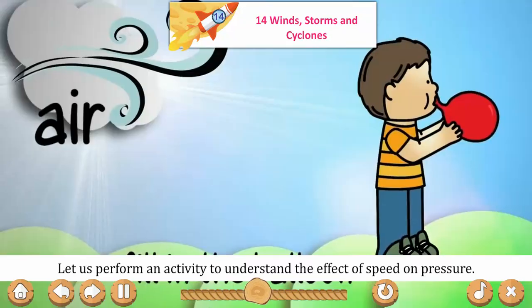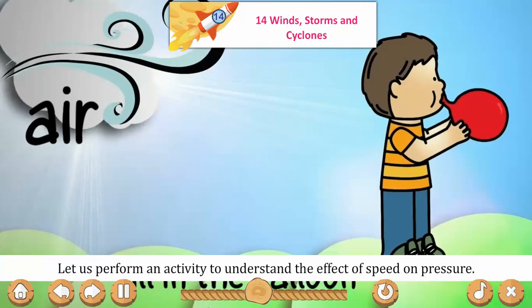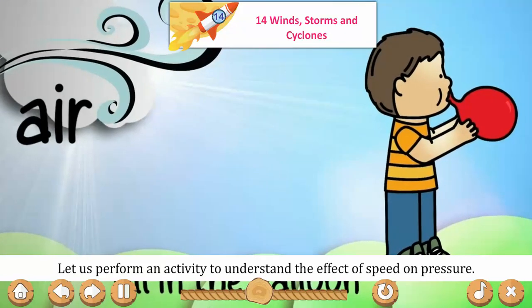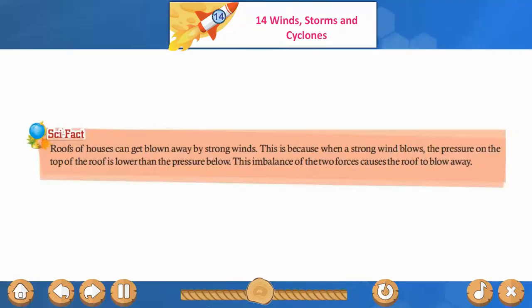Speed. Let us perform an activity to understand the effect of speed on pressure. Science fact. Roofs of houses can get blown away by strong winds. This is because when a strong wind blows, the pressure on the top of the roof is lower than the pressure below. This imbalance of the two forces causes the roof to blow away.